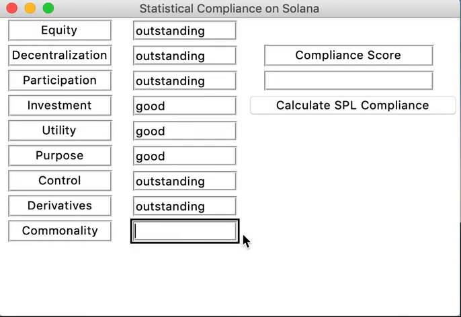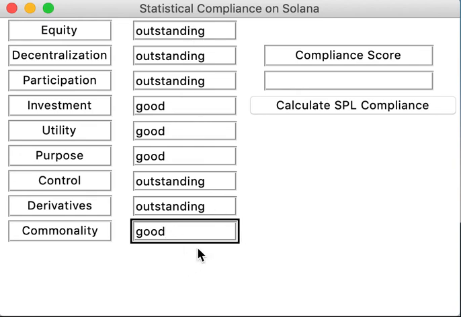Commonality. Commonality goes to the question of whether or not everybody in the network has a common goal in what they're doing. If there's commonality, then the asset is more likely to be considered a security. If there's no commonality, then it's more like Bitcoin or Ethereum, where you have these large networks where people are doing different things, which is similar to decentralization.